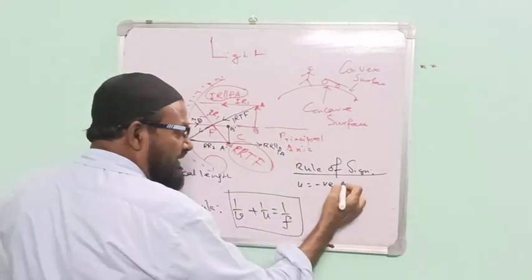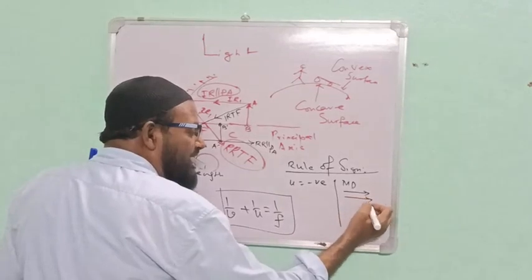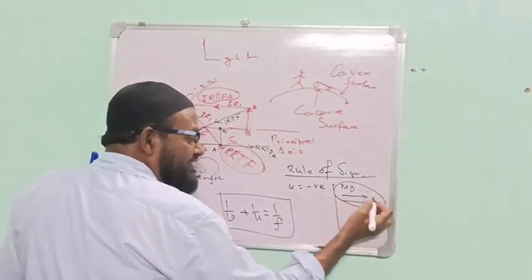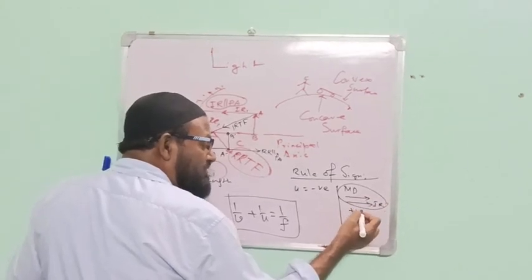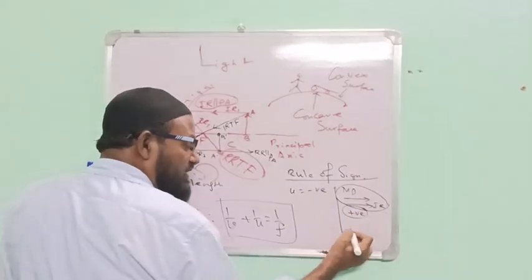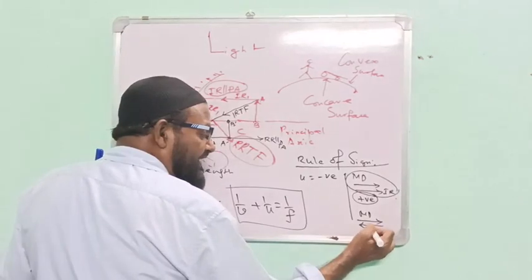What is the rule? Please listen to me. If the measurement direction and the incident ray direction are the same, in that case, the distance is taken as positive. Measurement direction this, and this is the incident ray direction.